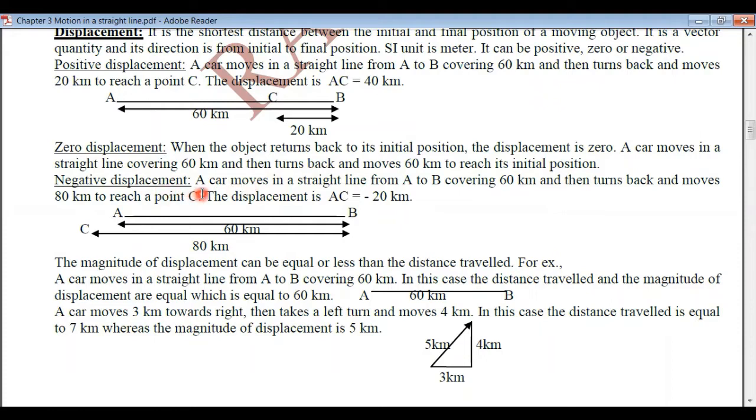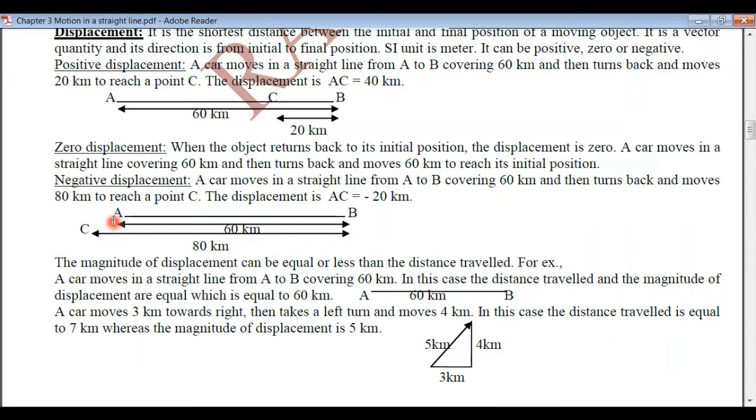Also, the displacement can be negative. Let's take an example. The car travels from A to B covering 60 kilometers. It returns back from B to C covering 80 kilometers. Now the displacement is the shortest distance between the initial and the final position. Initial position is A, the final position is C. So the magnitude of the displacement AC is 80 minus 60, which is 20 kilometers. But as it is pointing towards left, from initial to the final position, we take its direction as towards left.